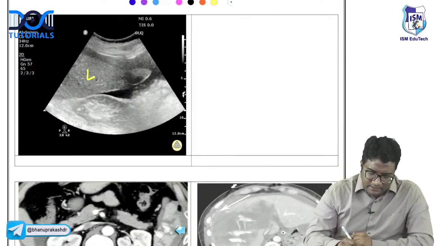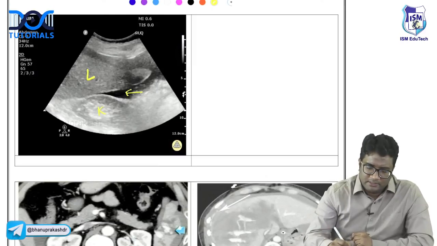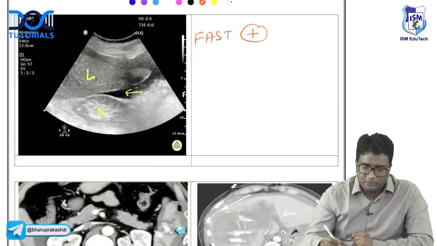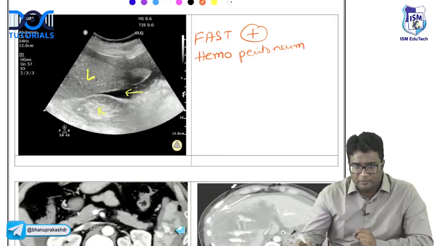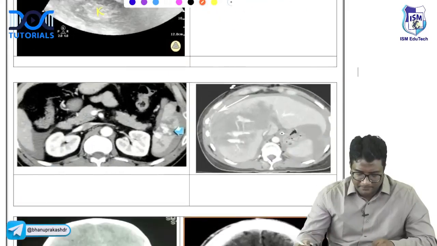Look here, this is the liver, this is the kidney, and in between you're seeing a collection in the Morrison's pouch. This is what is called FAST positive. So the most sensitive location to look at for hemoperitoneum is the Morrison's pouch, the right upper quadrant view, or the right lumbar view.